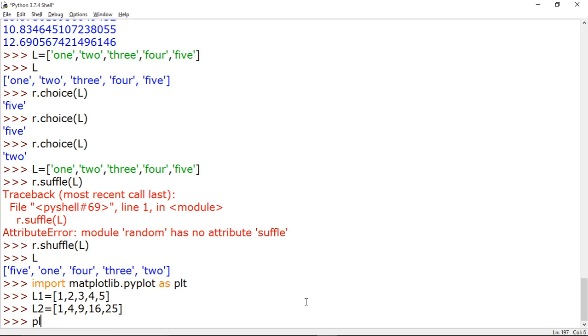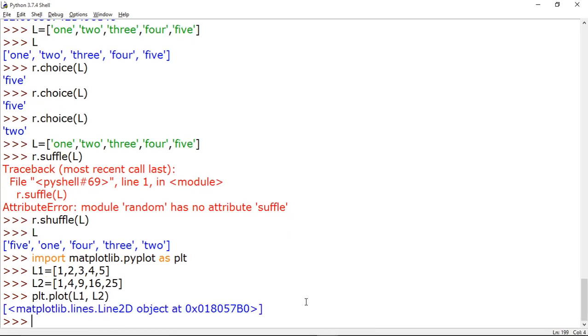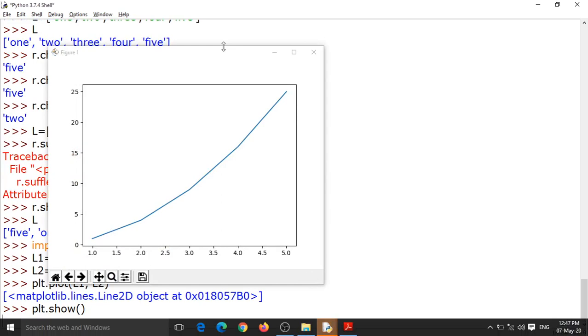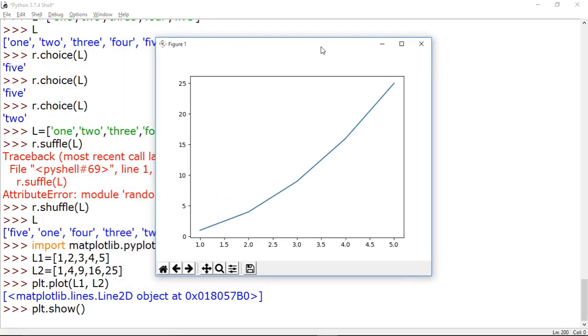And now I am making a plot. plt dot plot function, and I am passing two values, L1 and L2. Now you see a chart is created for you. And now using the show function, we can see the chart. So you see, a nice chart is given to you.